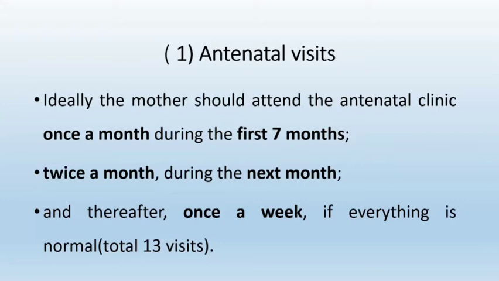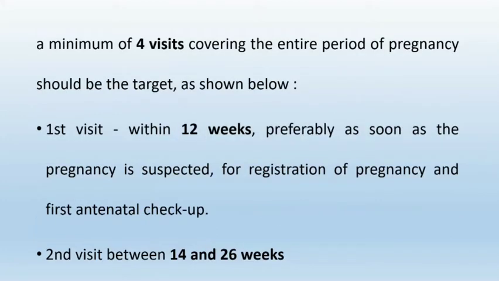So total there are 13 visits during whole ANC. And if these 13 visits are not possible, then at least minimum 4 visits should be done. 4 visits covering the entire period of pregnancy should be the target.